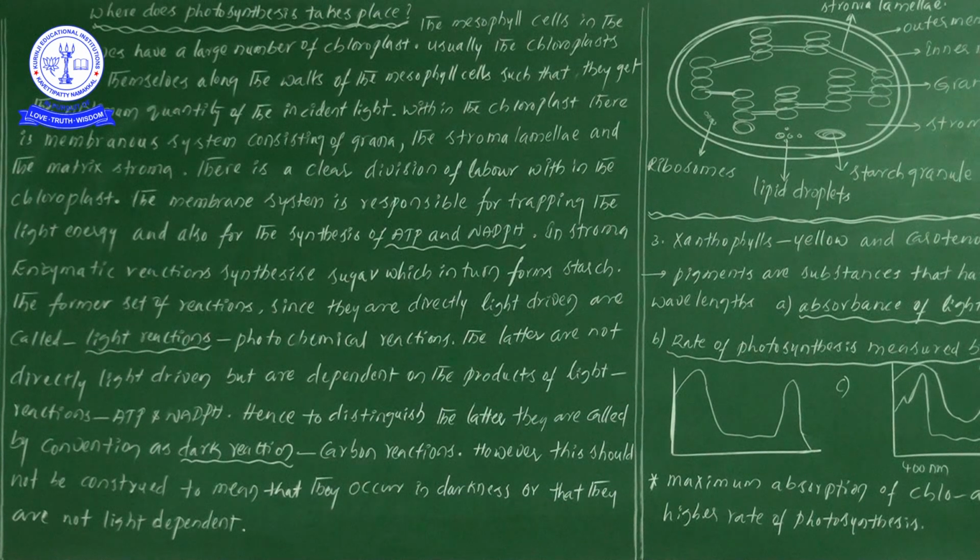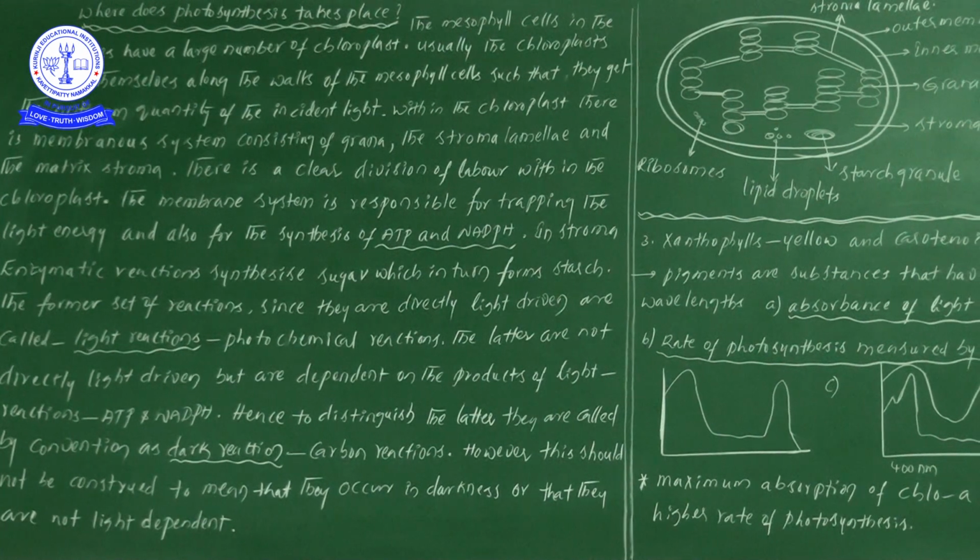By giving the name dark reaction, we should not think that these reactions take place in darkness, or that they are not dependent on the light reaction. Even though the name is dark reaction, it depends on the products of light. Directly it is not depending on the light, but definitely it is indirectly depending on the light. That is a point to understand clearly.